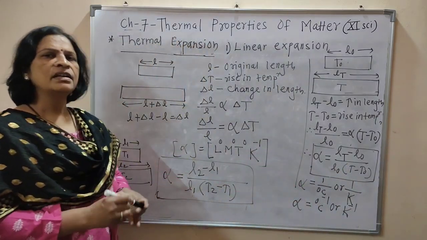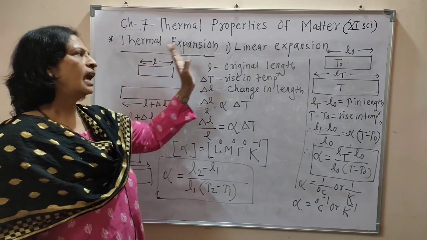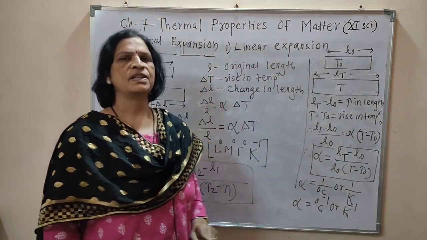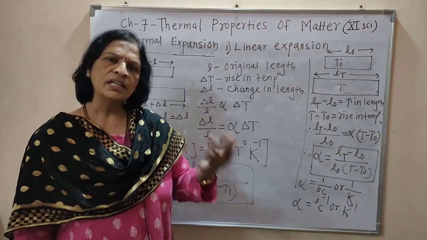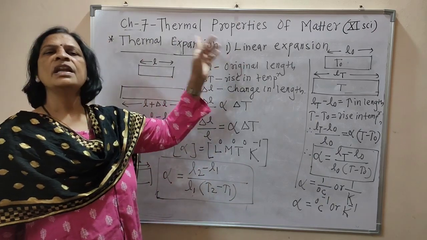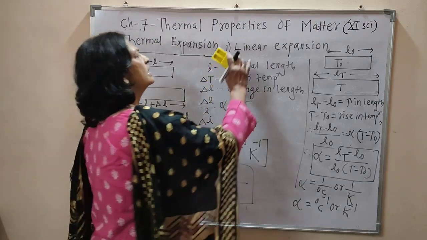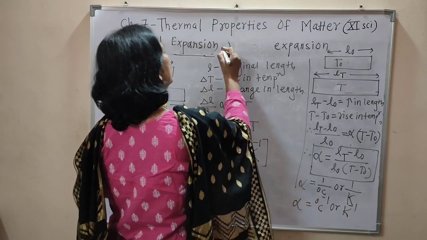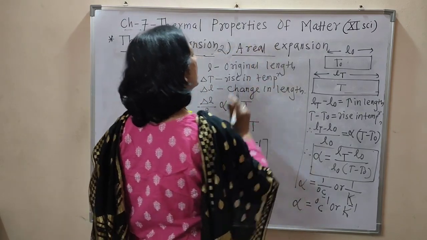And in this manner, I tried to explain thermal expansion, and in thermal expansion, the first type is linear expansion. If you understood this concept very well, then you can easily understand the concept of areal expansion and volume expansion. Okay, now let us study the second type, that is areal expansion or superficial expansion.